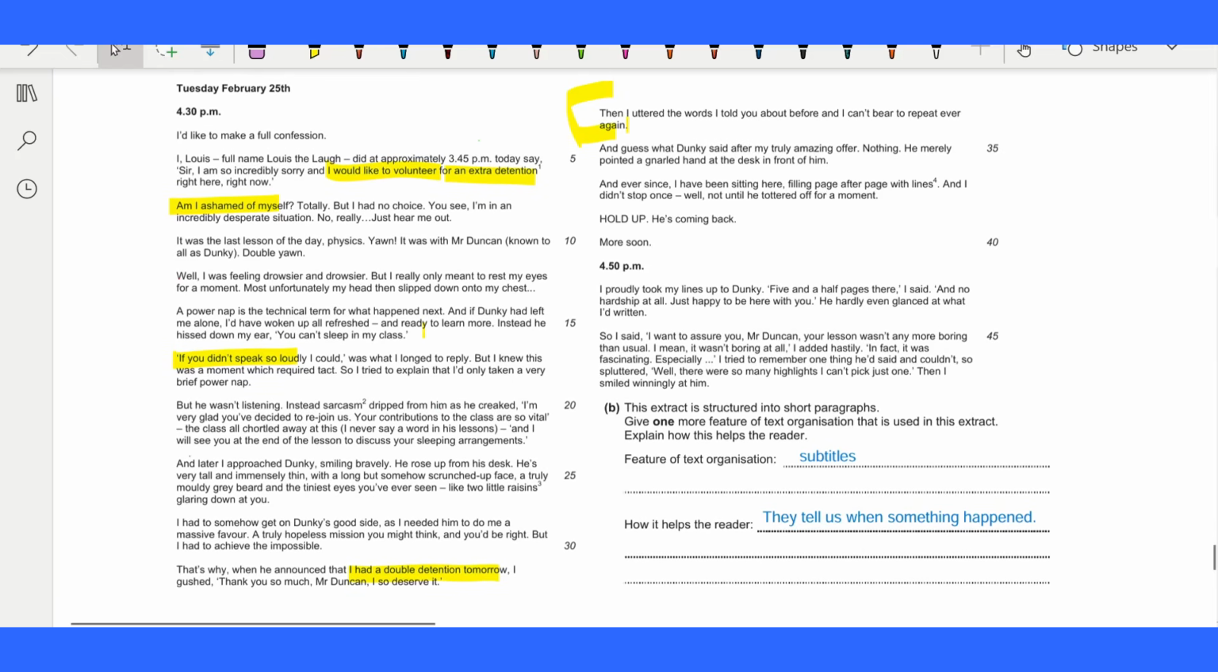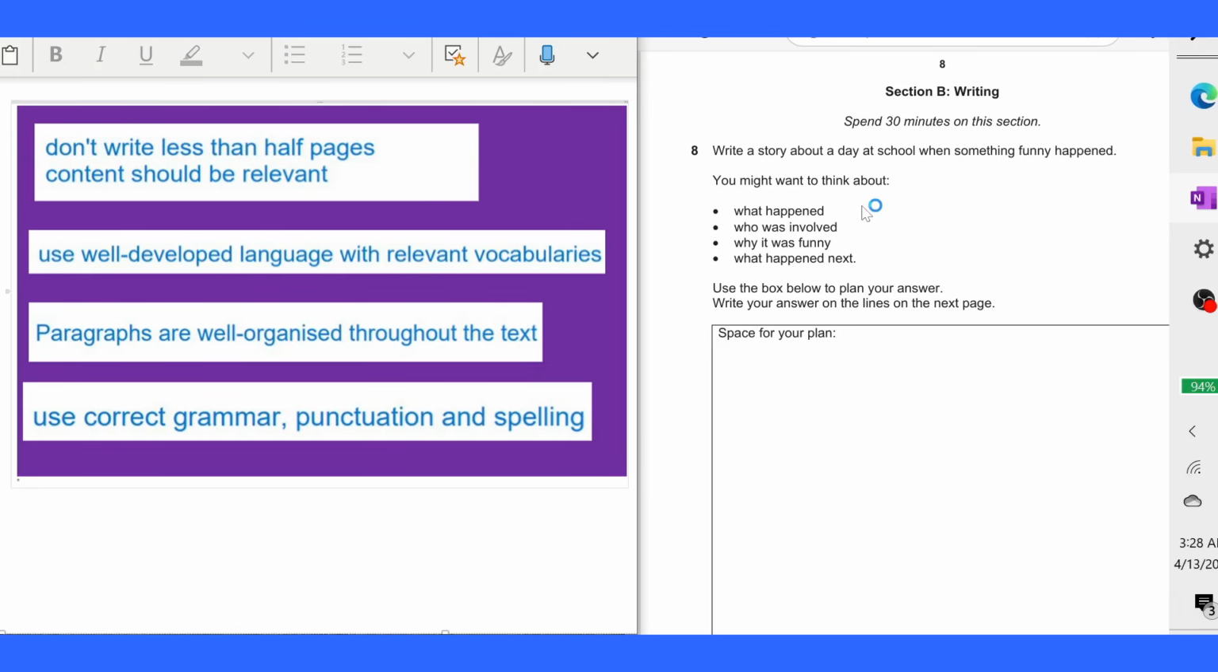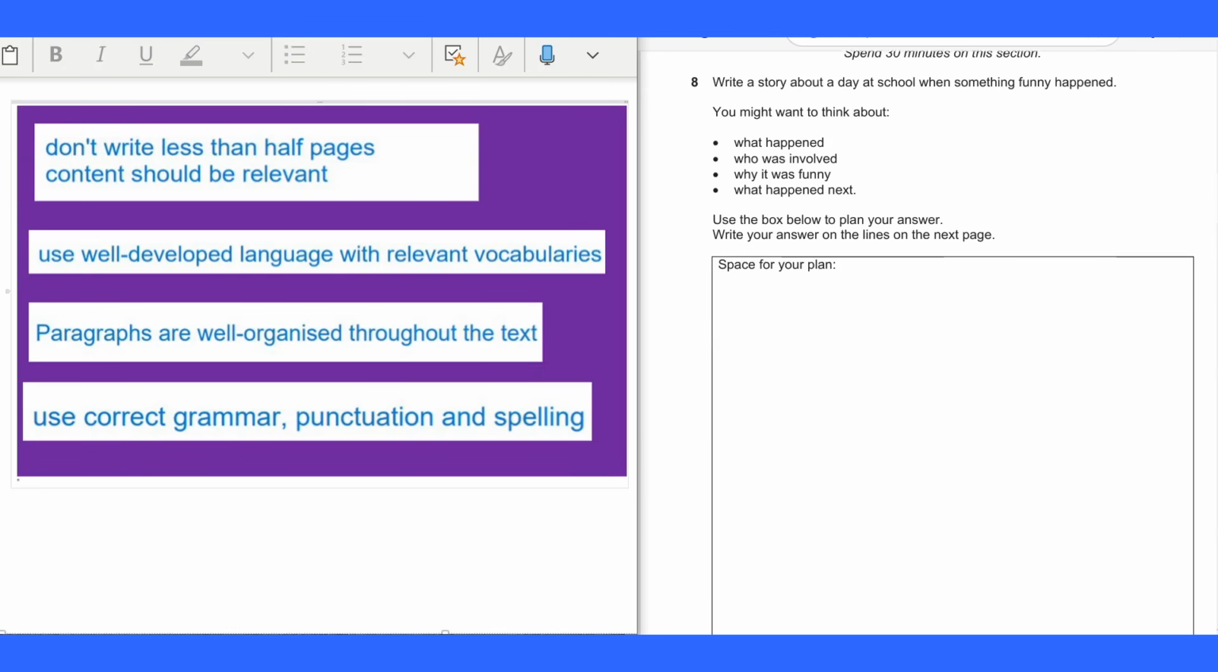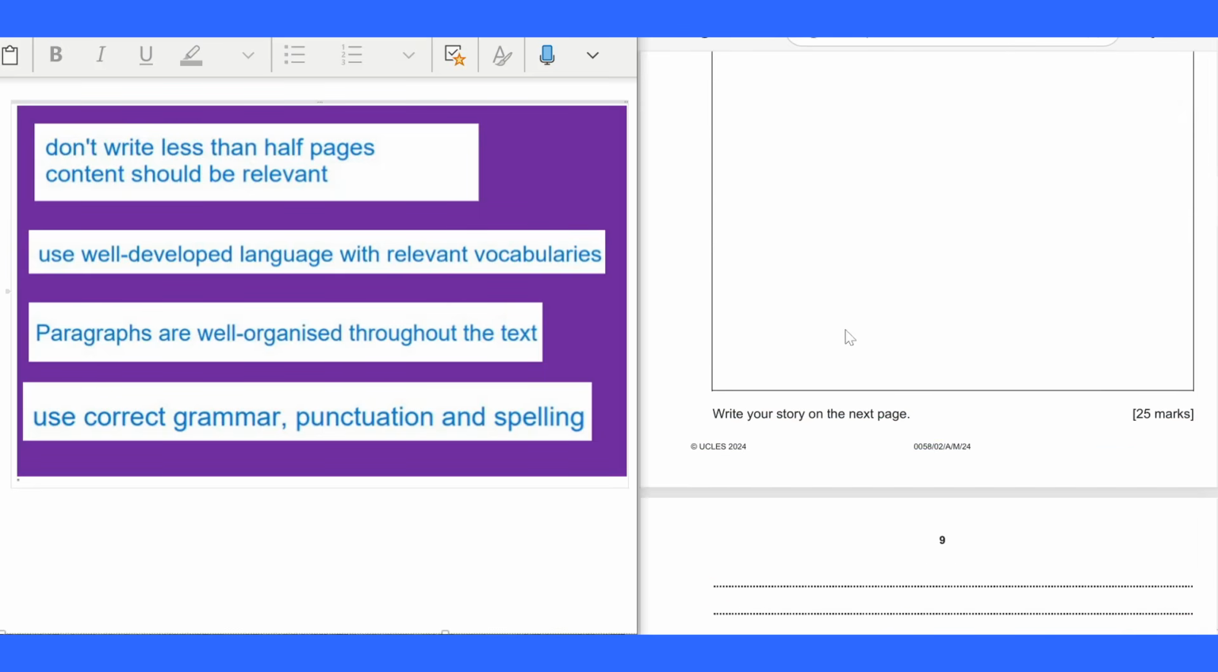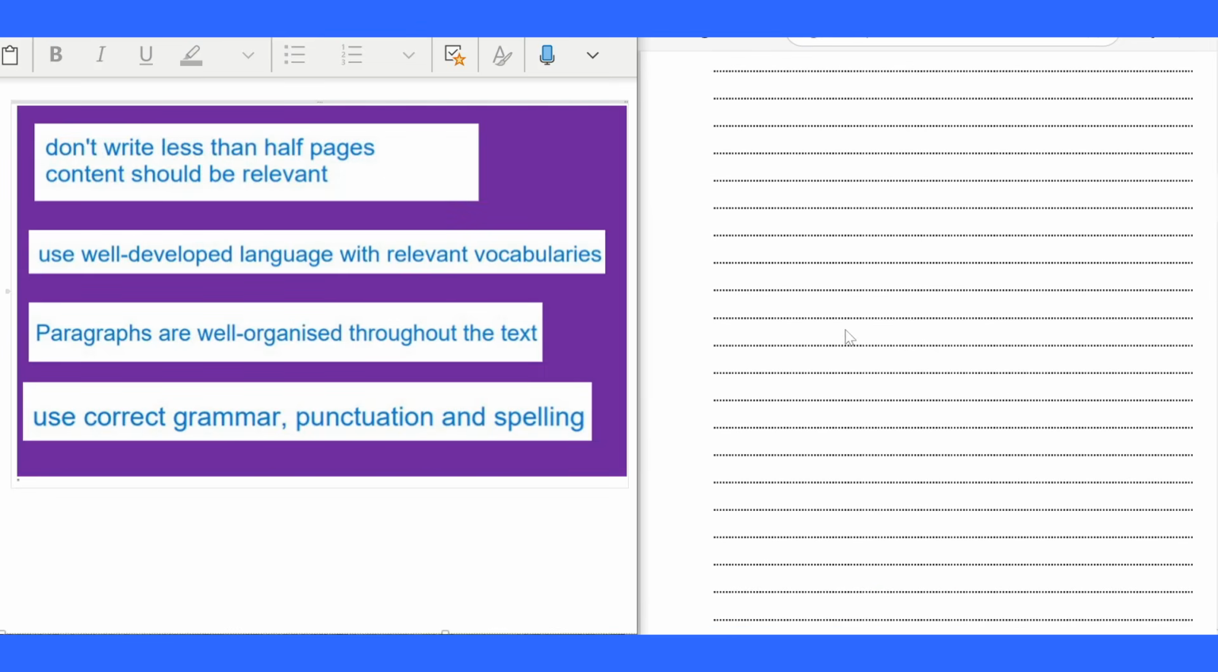Well, this is the end of our discussion. Okay guys, now we are in section B, writing. Spend 3 minutes on this section. Number 8, write a story about a day at school when something funny happened. You might want to think about what happened, who was involved, why it was funny, what happened next. Use this box to plan your answer, but this box will not be marked, so your response should be written in 2 full pages in here.